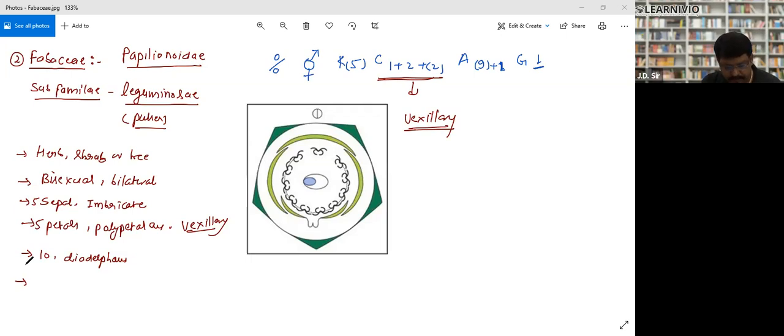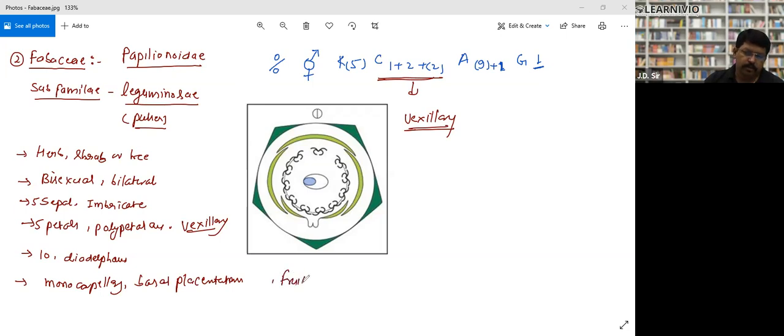Next, gynoecium is monocarpellary, single ovary, with basal placentation. Full stop.